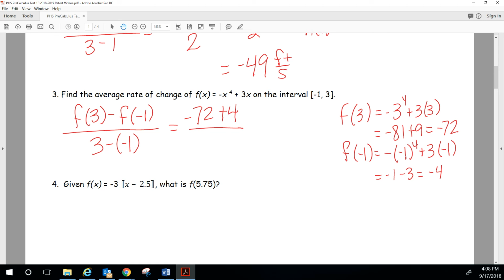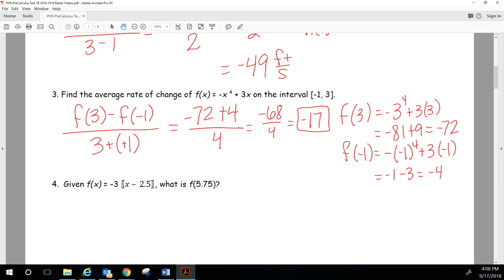On the bottom I've got 3 minus a minus 1, which becomes 3 plus 1, which is 4. Negative 72 plus 4 is negative 68, divided by 4 is negative 17. Again, it doesn't need feet per second because this is not a word problem.